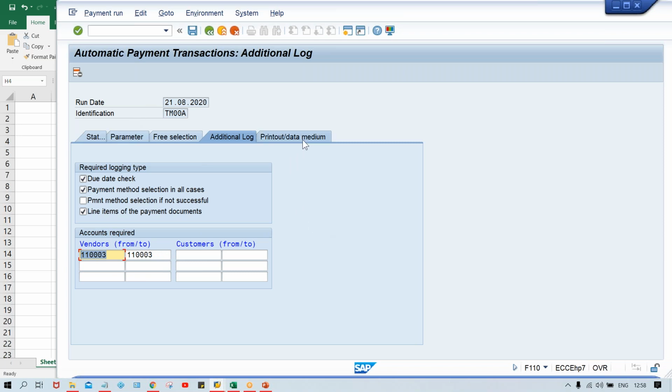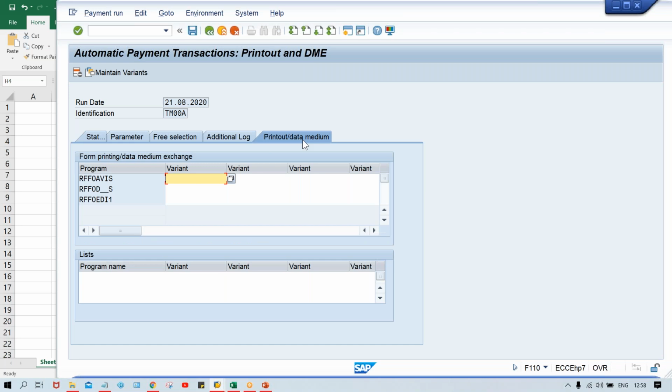And save it. Print out data medium means if you're going to run payment for check method and all, then you have to go to print out data medium, and there you have to create a variant first. Okay, once the variant is created, check printing will take place.